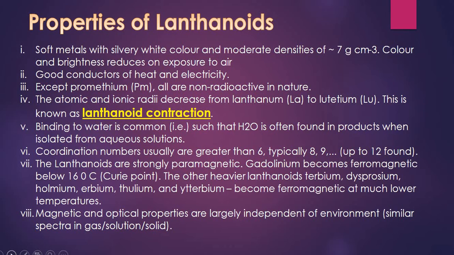Lanthanoids are strongly paramagnetic. One exception is gadolinium, which becomes ferromagnetic below 16 degrees Celsius. Other heavy lanthanoids like terbium, dysprosium, holmium, erbium, thulium, and ytterbium become ferromagnetic at much lower temperature. Magnetic and optical activity are largely independent of environment. So these all are the properties of lanthanoids. And next we will talk about the electronic configuration.